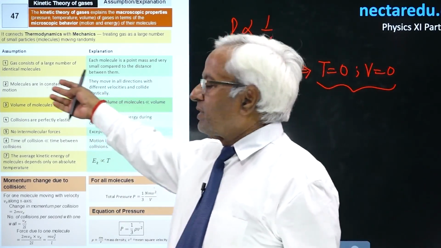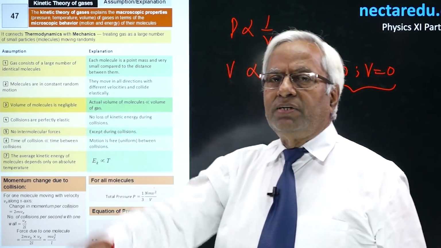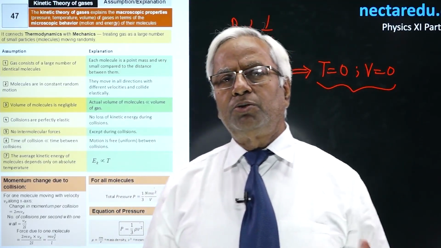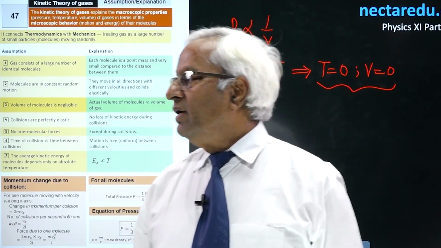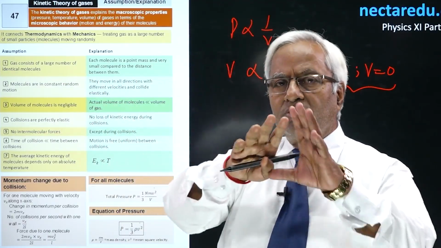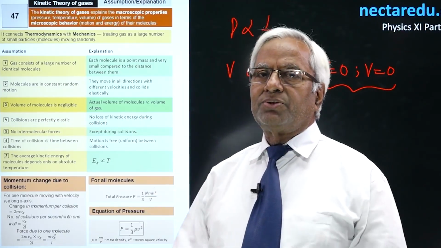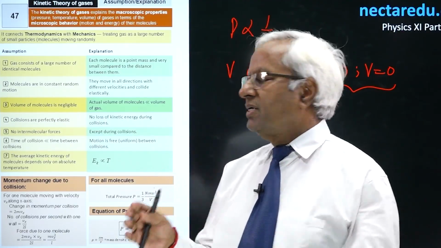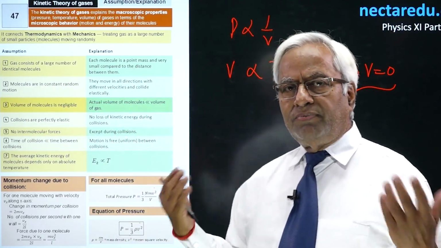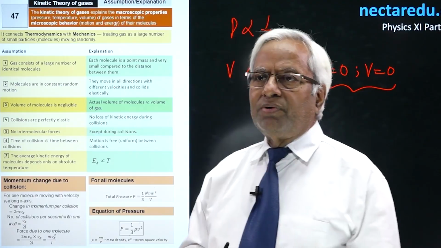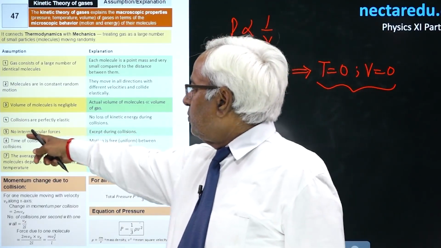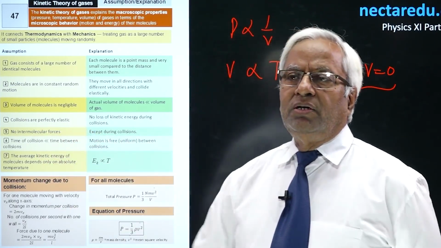The molecules were considered very, very small, negligible in size, meaning their volume was considered negligible with respect to the total volume. All the molecules are identical. They move randomly in different directions with different velocities, and the average velocity is considered 0. There is no intermolecular force.